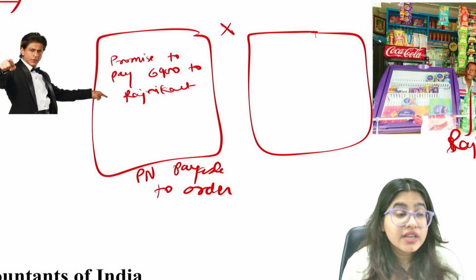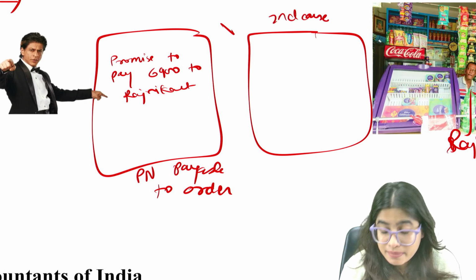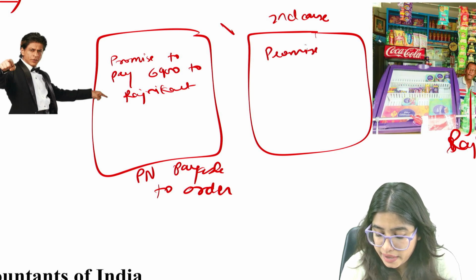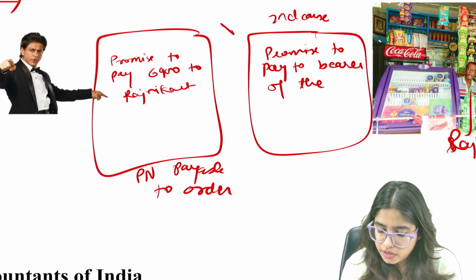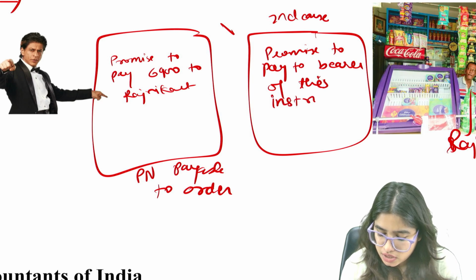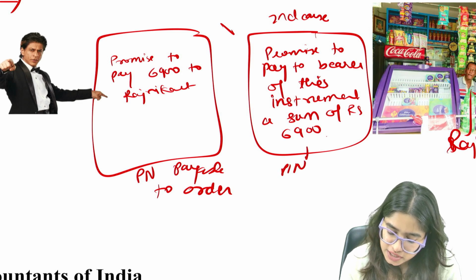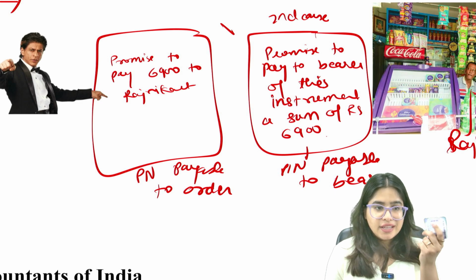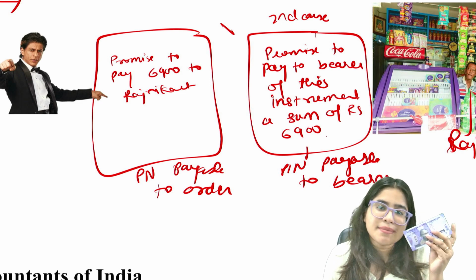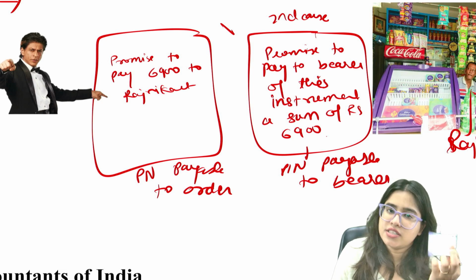Now, on the other hand, in scenario number 2, the second case, Shah Rukh Khan makes a promissory note, says that I promise to pay to the bearer of this instrument a sum of rupees 6,900. Now, this is known as promissory note which is payable to bearer, just like currency note. Just like currency note, no one's name is mentioned here. Here it's simply written, the governor is saying I promise to pay to the bearer a sum of rupees 100.